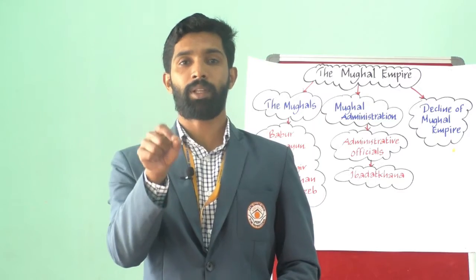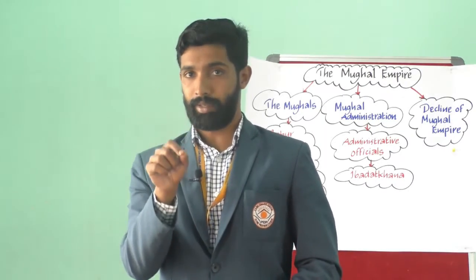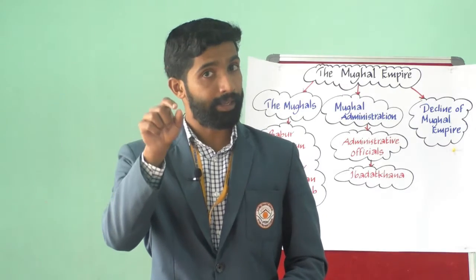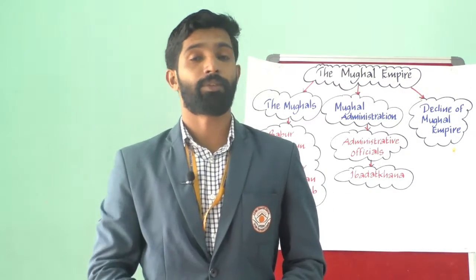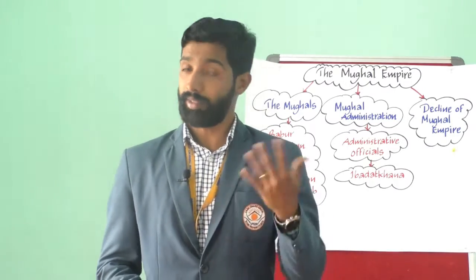So who established Mughal rule in India? Babur established Mughal rule in India by defeating Ibrahim Lodi, the Sultan of Delhi, in Panipat, the first battle of Panipat in 1526. Clear? And he also defeated Rana Sangha of Mewar, Rajputs at Chanderi.